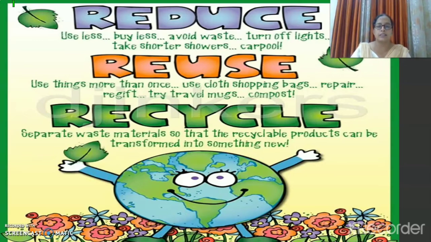Then recycle. Recycle means to separate waste material so that recyclable products can be transformed into something new. So we have already talked about the recycle. Anything which can be recycled, put it into the recycle bin so that something new can be formed, like newspaper can be formed with the waste paper. So this is the recycle of the paper.